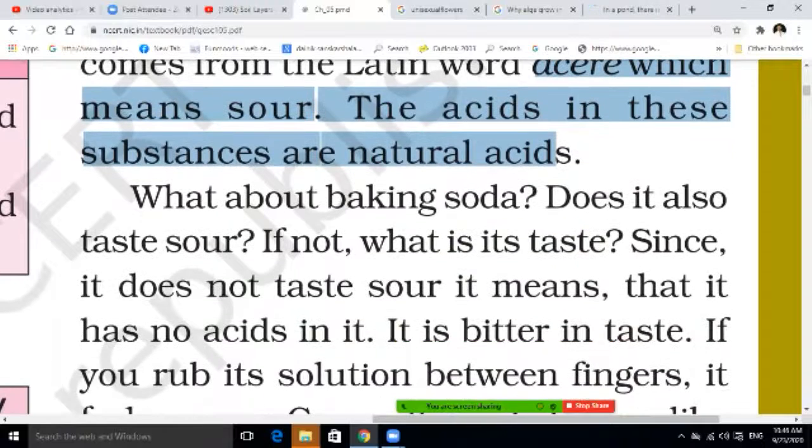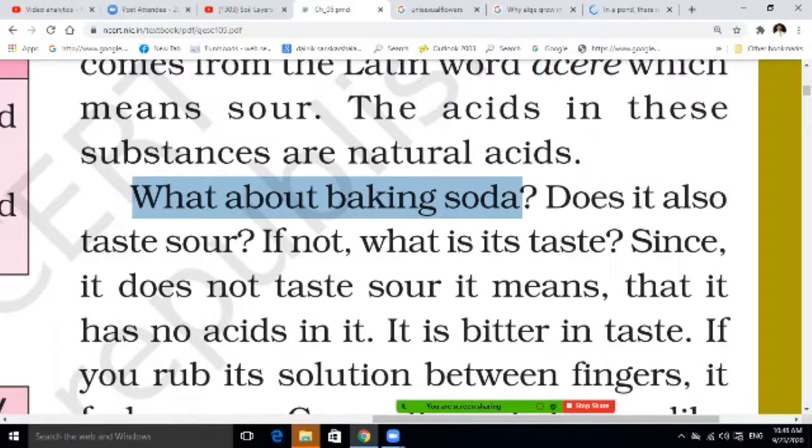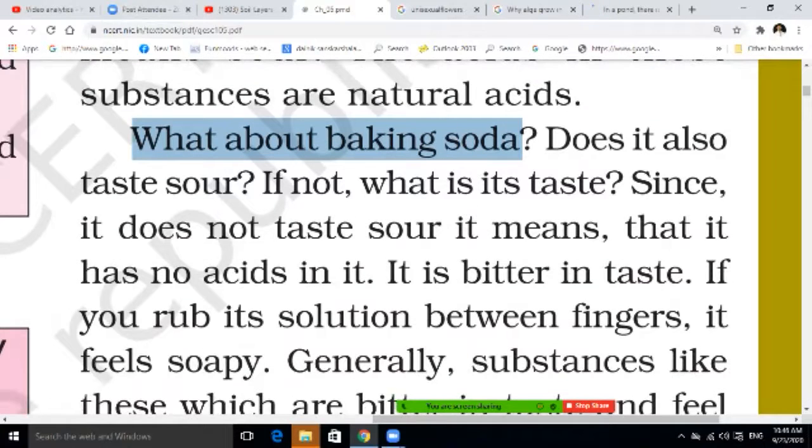So what about baking soda? What is the formula of baking soda? That also you should understand. Acids taste sour, but baking soda does not taste sour. It is bitter, so it has no acid in it. It is bitter in taste.